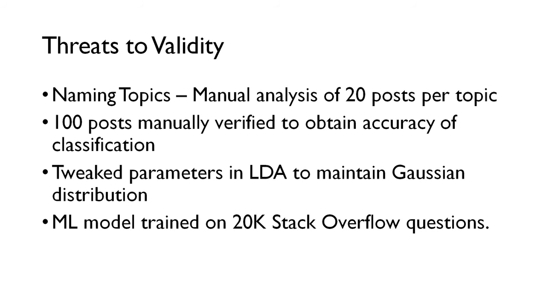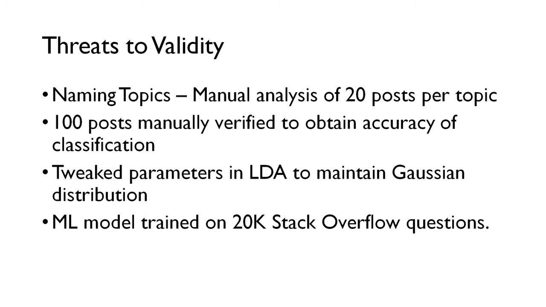Coming to the threats to validity of ESOTagger, we examined the top 20 posts based on the probability values in each of the 6 topics that were obtained as a result of LDA, to decide and assign labels to these topics. This could be inaccurate as we considered only the top 20 posts, which might be limited. Also, randomly browsing 100 posts on Stack Overflow might not scale well. We realize that this manual examination of just 100 posts in total is not enough to get a broader picture about the accuracy of classification.